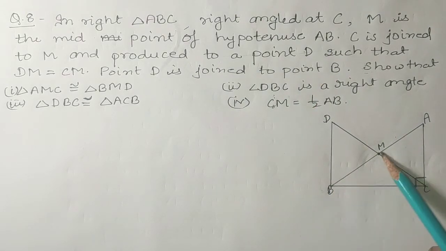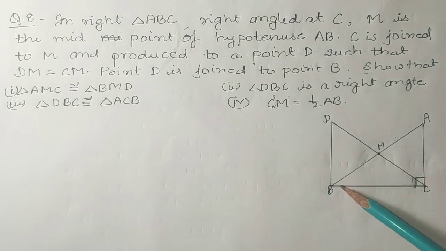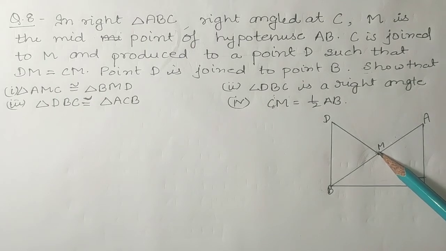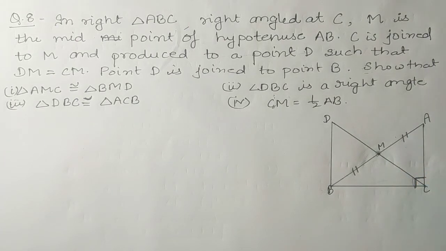If it is a right triangle, right angled at C, then the side opposite to 90 degree will be hypotenuse. So AB is a hypotenuse and M is the midpoint of hypotenuse. So if M is the midpoint of this side, then AM will be equal to BM.